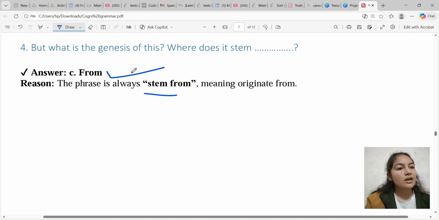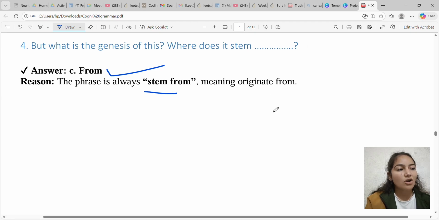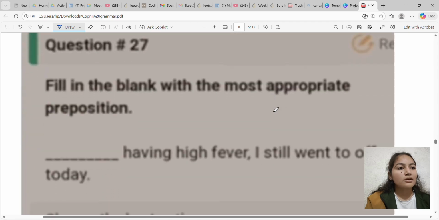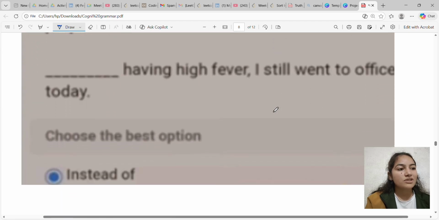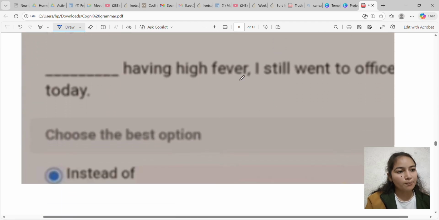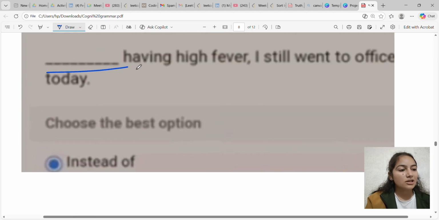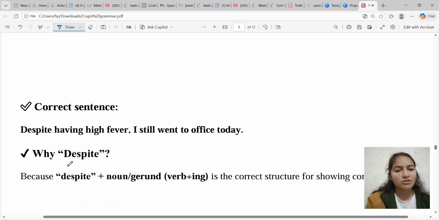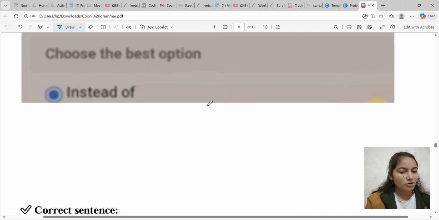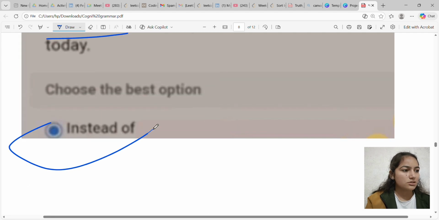Next question is, but what is the genesis of this? Where does it stem blank? So the answer is from. But what is the genesis of this? Where does it stem from? Why? Because the phrase is always stem from, and the meaning of stem from is originate from, originating from somewhere or something.